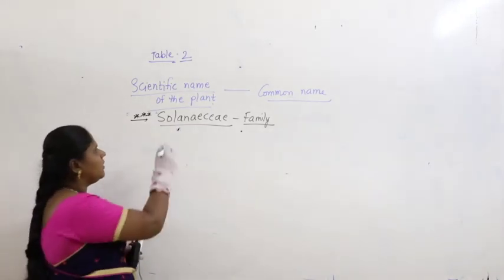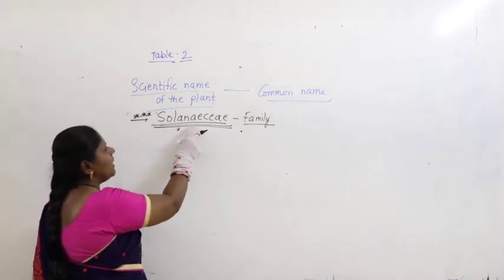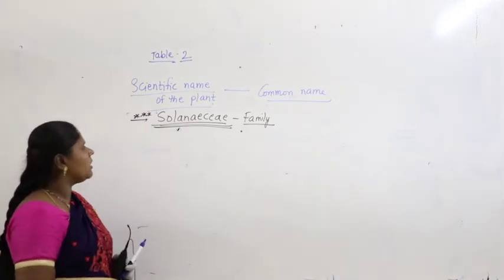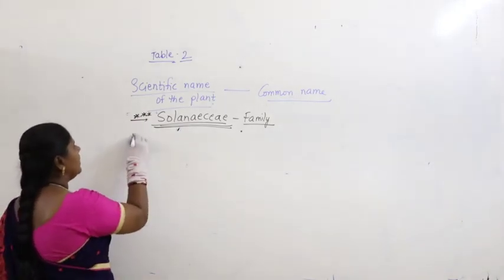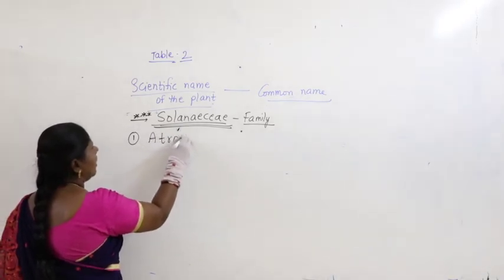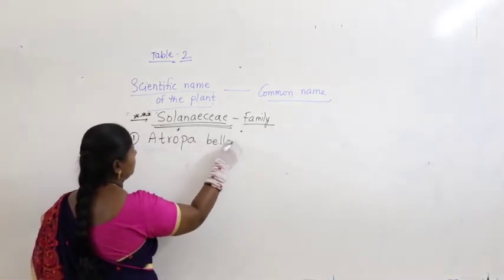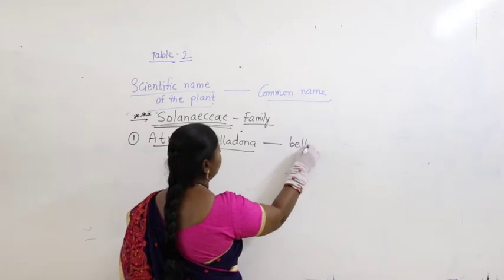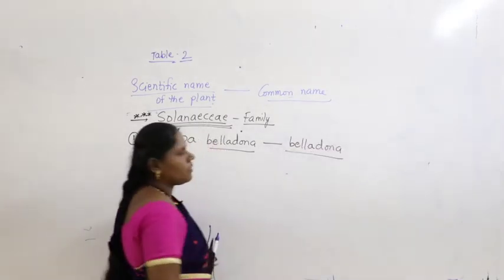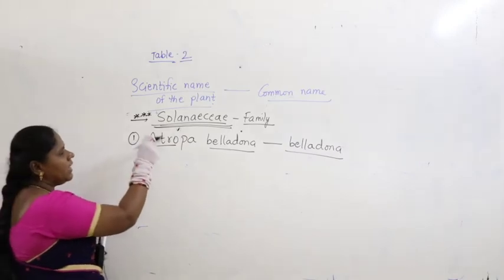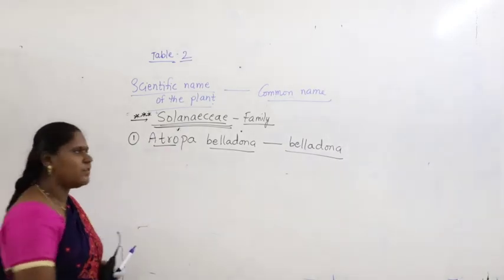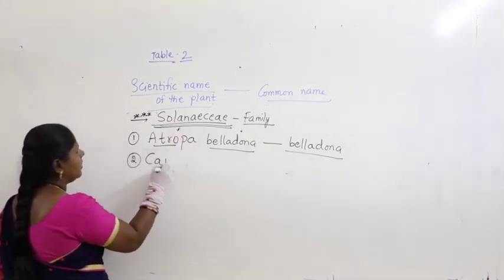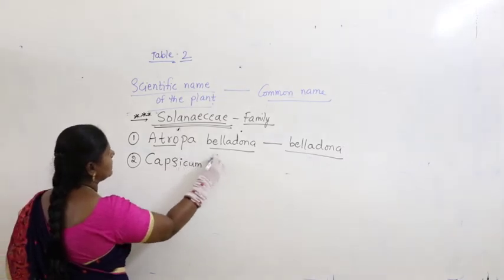Now, we are going to start with the next family, which is called Solanaceae. What is the next family we are going to start? Solanaceae. Now, for the family Solanaceae, I am giving you different plants. Let us take the first plant, Atropa belladonna. The scientific name is Atropa belladonna, and the common name itself is called belladonna. Similarly, another plant, Capsicum frutescens.